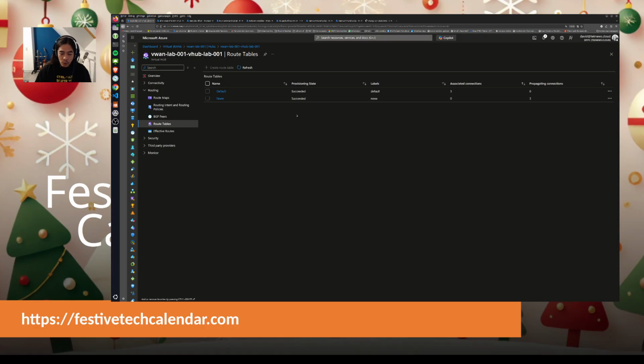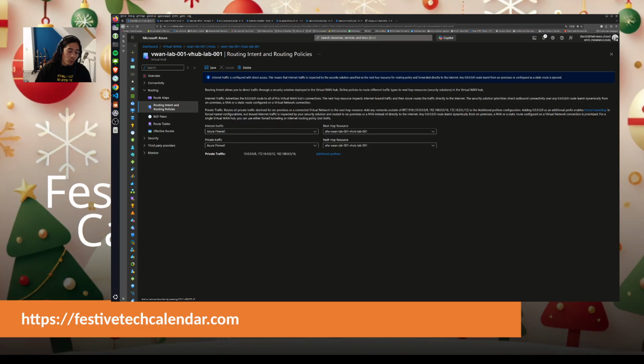It's taking some time to load. Okay, so I have one route associated with three associated connections, and this time, because I did not use static routes, I used routing intent, and in routing intent I specified that I want to go to the firewall for the internet traffic or the private traffic, and I specified the local firewall. I can only specify that.